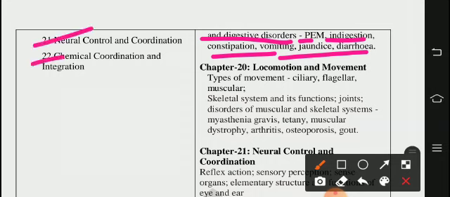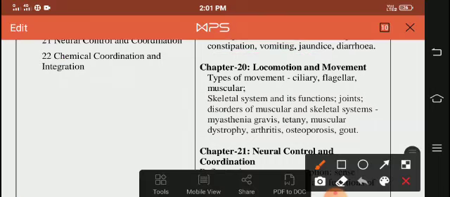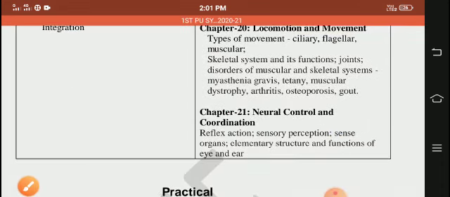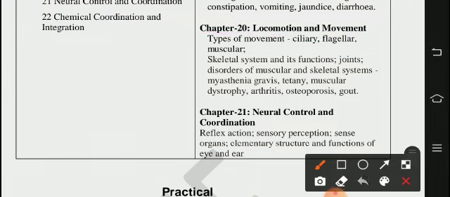These two chapters are also there: neural control and coordination, chemical coordination and integration. So from the 20th chapter, locomotion and movement, types of movement, ciliary, flagellar, muscular, skeletal system and its function, joints, disorders of muscular and skeletal systems, myasthenia gravis, tetany, muscular dystrophy, arthritis, osteoporosis, gout.